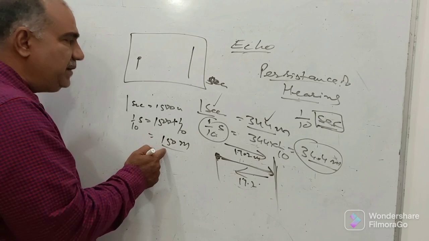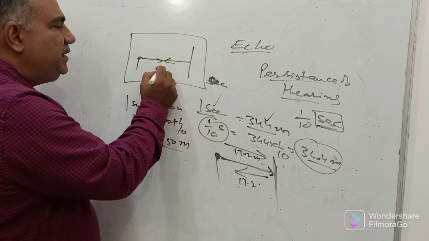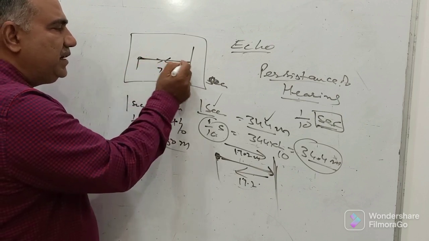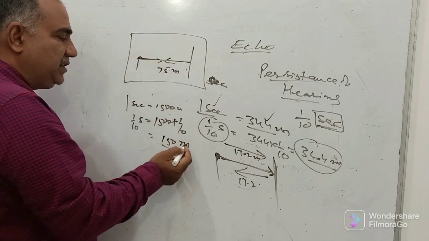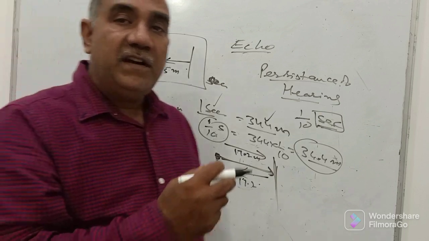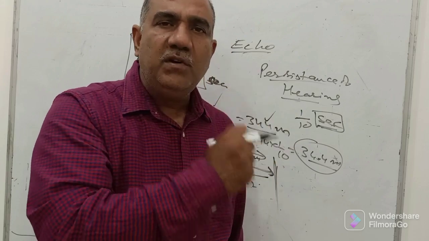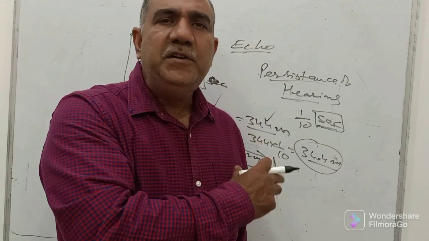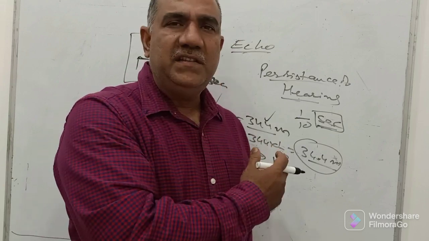Or if you ask how far away the obstruction must be, you can say the obstruction must be 75 meters away. So sound travels 75 meters and comes back 75 meters. By the time it reaches this person, sound has traveled 150 meters of distance, or 1/10 of a second is already over. Then your brain has understood the previous sound and is now capable of understanding this sound as an echo. So echo is the repetition of sound due to reflection of sound, and more than that is not required at this point of time.